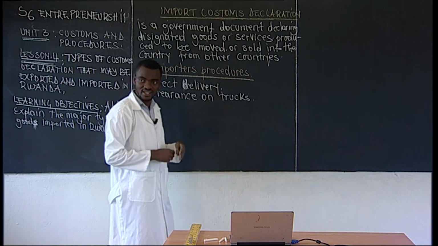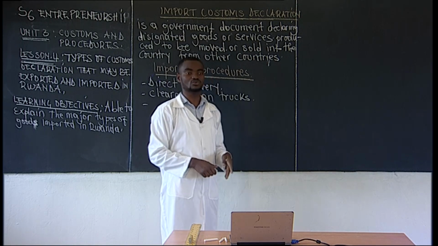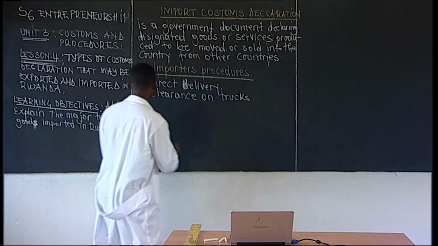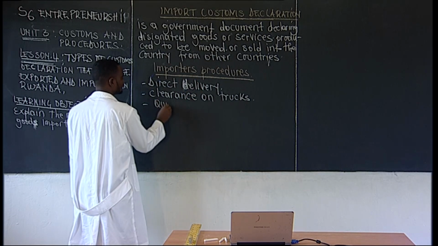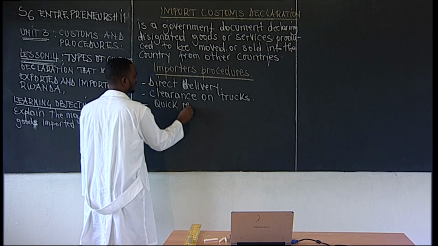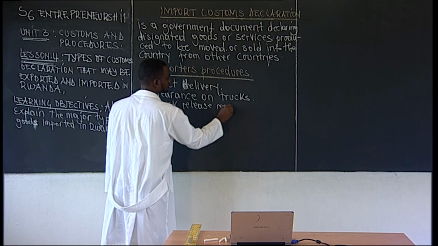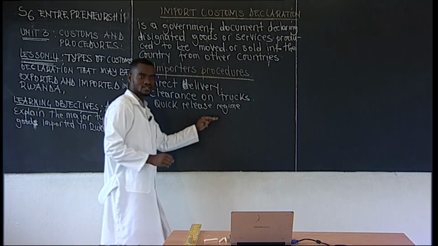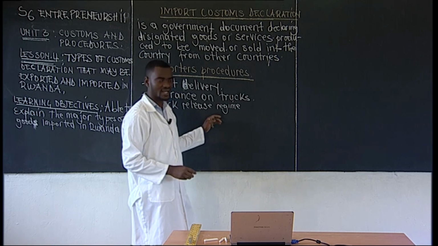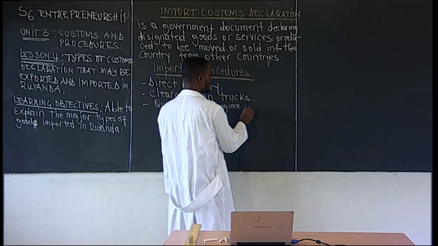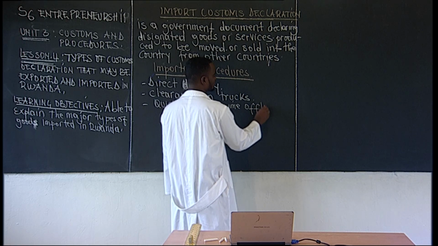We have also another regime which is the quick release regime, the quick release regime of off-roads and the reload of goods.